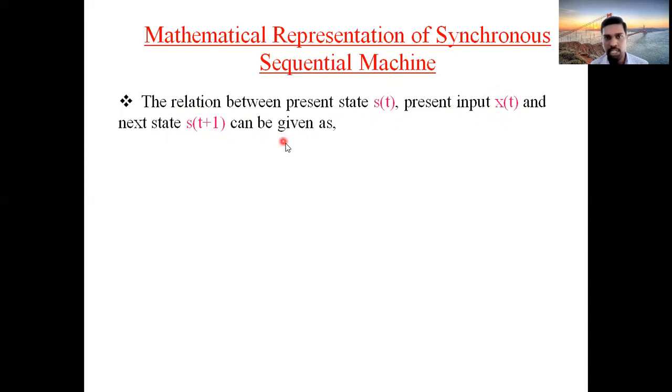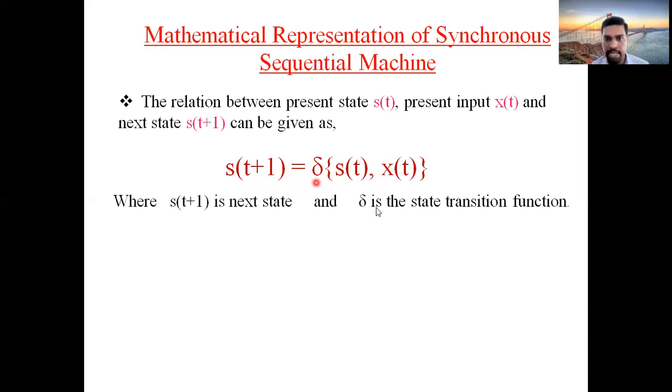The relation between them is given as: the next state S of t plus 1 is equal to del of S of t comma X of t. That is a state transition. Here del is called the state transition function. So the next state value of a flip-flop is equal to del of the present state as well as the input.